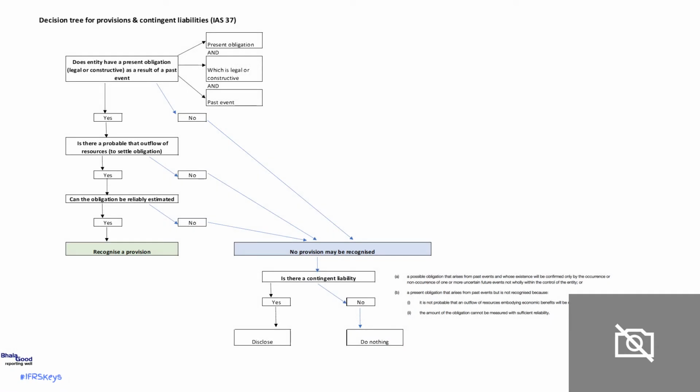This slide is for information purposes. It's a decision tree that outlines whether something is a provision or whether it's a contingent liability. On the left-hand side, you'll see the requirements that need to be met before a provision can be recognized or must be recognized. And on the right-hand side, it's looking at what happens when a provision may not be recognized. How do I then decide whether it's a contingent liability? And then once I know that, what do I do with that decision?